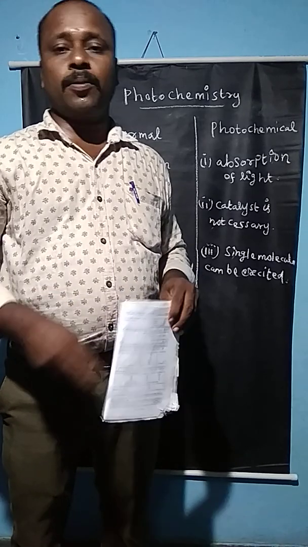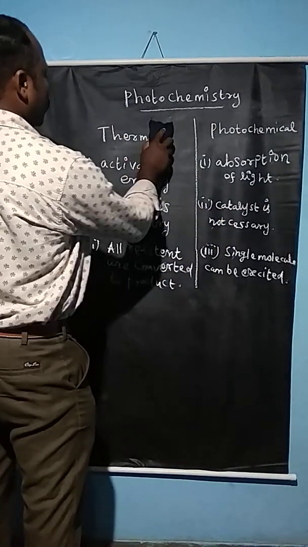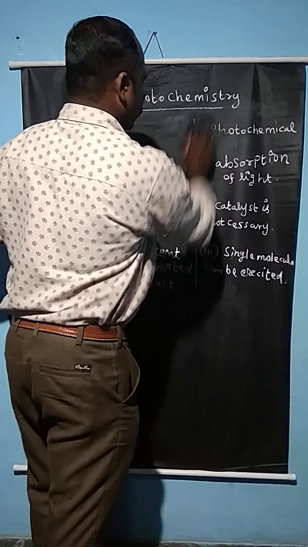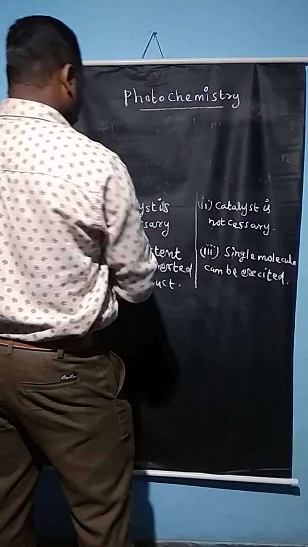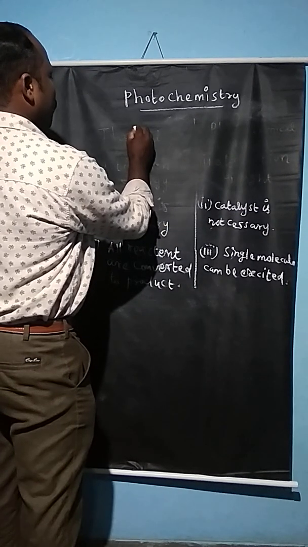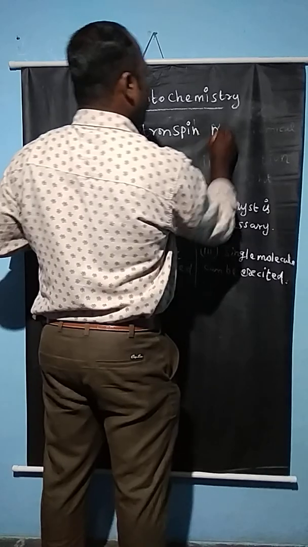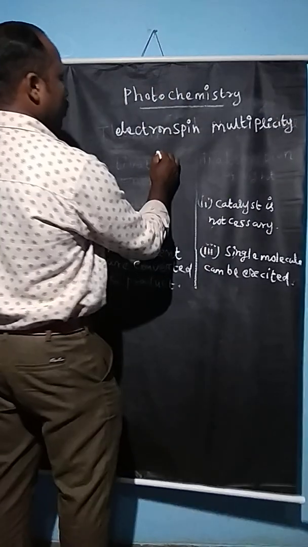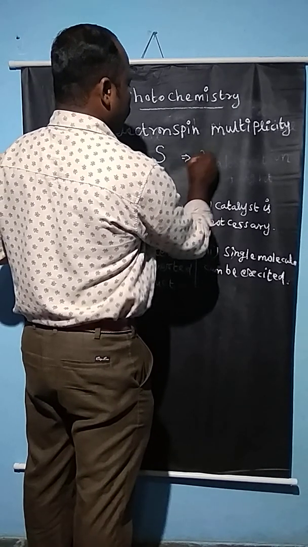The spin value is denoted by the symbol S. Electron spin multiplicity is denoted by the formula 2S plus 1.